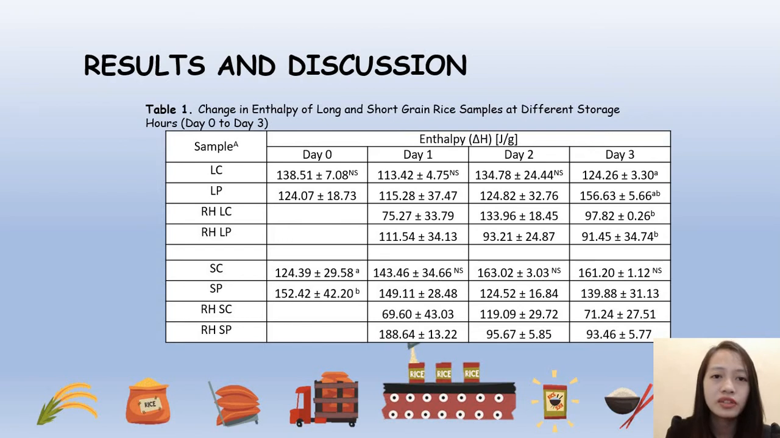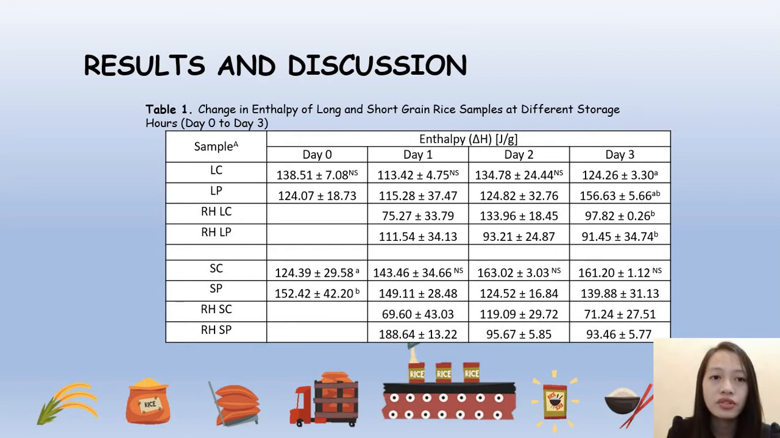Upon reheating the samples, the LP has a notable increase at the first reheating, i.e. 24 hours of storage. The succeeding storage hours were noted to decrease significantly as compared to the reheated LC. In comparison to day 0 of LP, delta H of reheated LP at day 1 decreased. Chen et al. stated that the increase in enthalpy can be attributed to the formation of a single helical complex instead of a double helical complex structure.